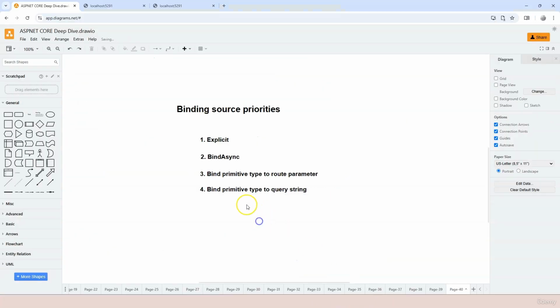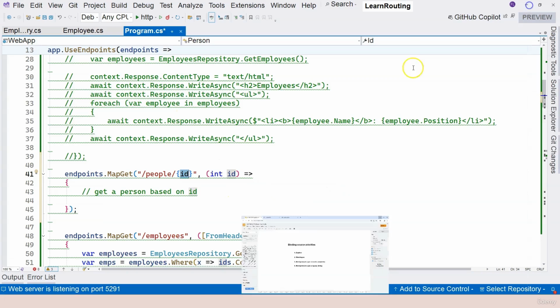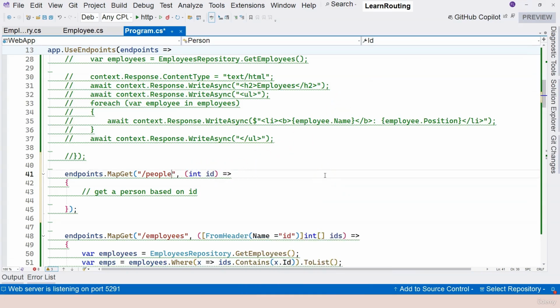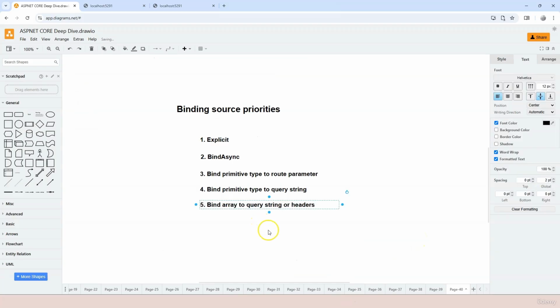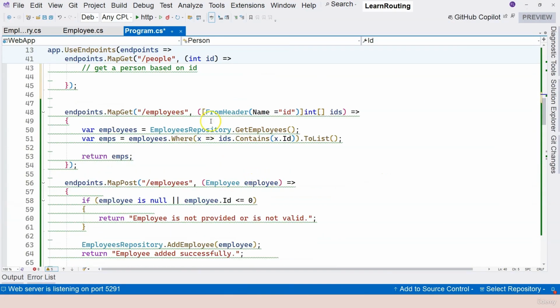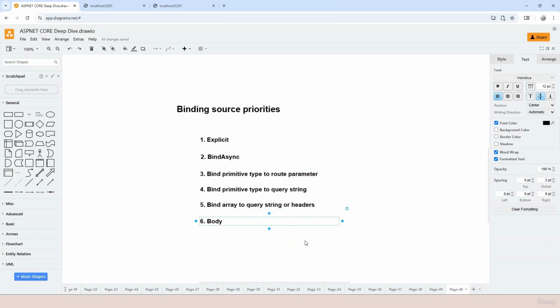And the fourth one is binding the primitive type to the query string. So if there is no route parameter, then this one by default can come from the query string, as long as the query string's key is ID. It's the same as this. It's case insensitive. That's the fourth one. The fifth one is binding an array to the query string or header, which you have seen right here. This is from header. You can remove this, which means that it's going to come from the query string. So that's the fifth one. And last but not least, the information can be bound to the body. So that means when none of this is happening, then the information comes from the body.